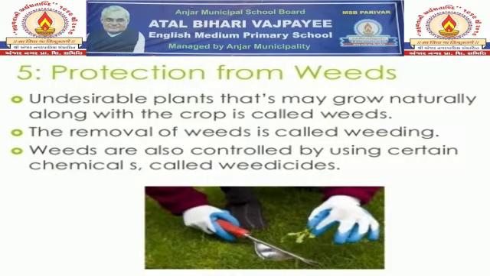Now the next step is protection from weeds. Undesirable plants that may grow naturally along with the crop are called weeds. The removal of weeds is called weeding. Weeds are also controlled by using certain chemicals called weedicides.